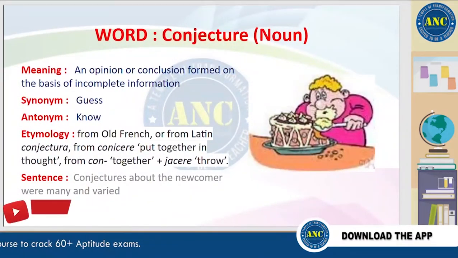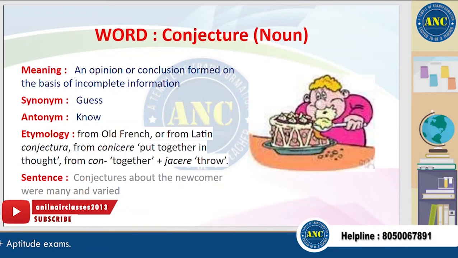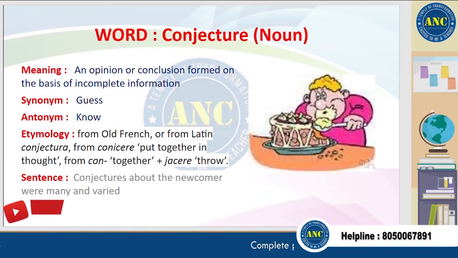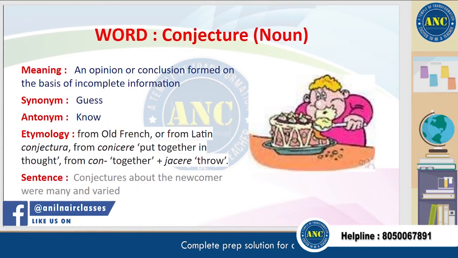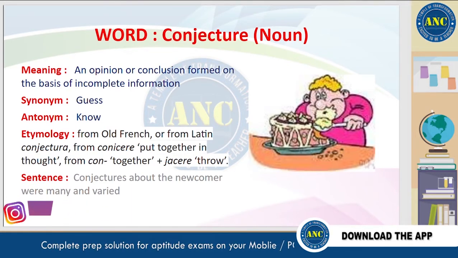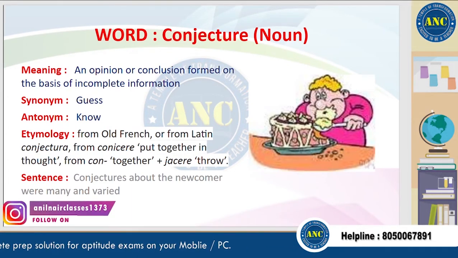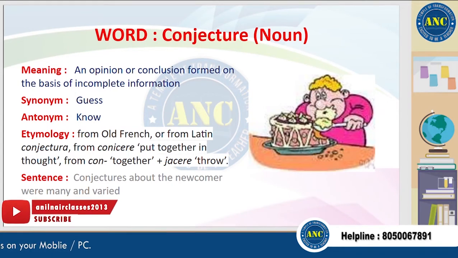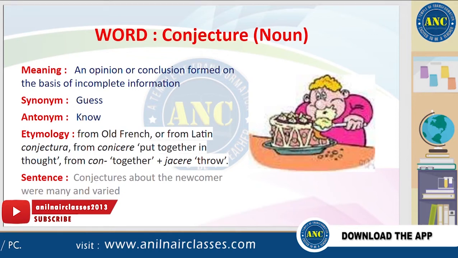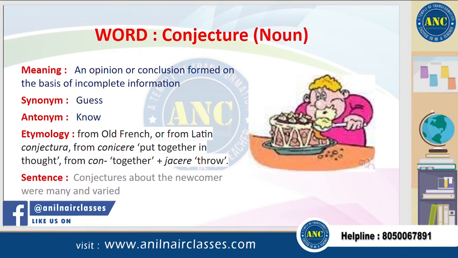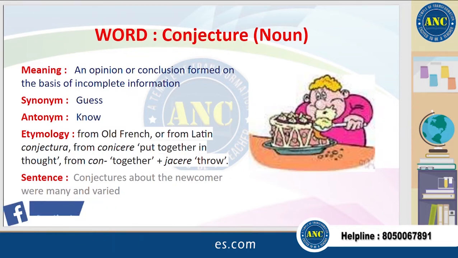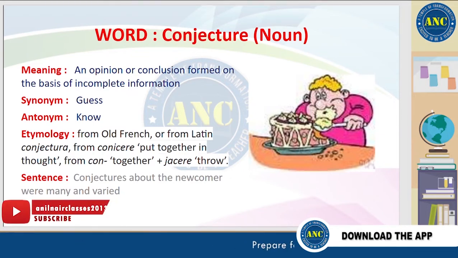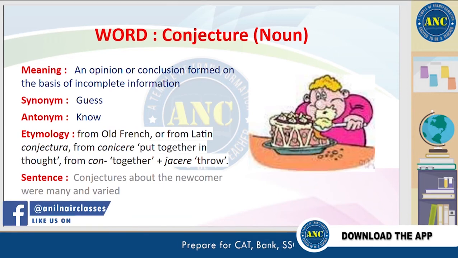The next word is conjecture. Conjecture means an opinion or conclusion formed on the basis of incomplete information. A synonym for this word is a guess, and an antonym is know. It is derived from Old French/Latin words which mean put together in thought. A sentence for this word is, conjectures about the newcomer were many and varied.